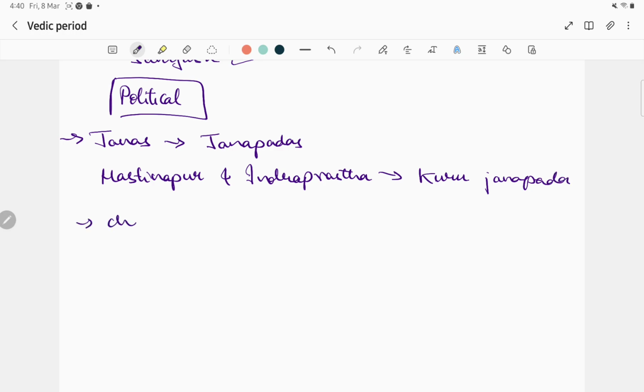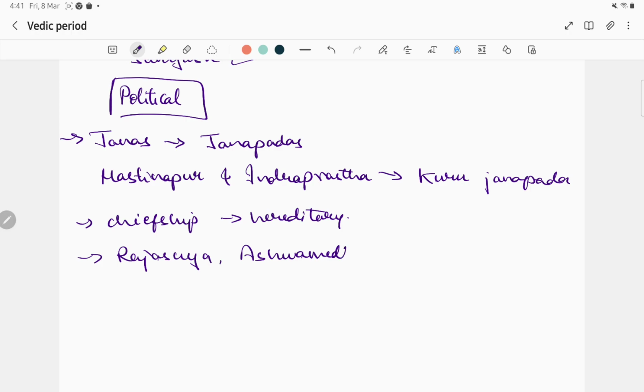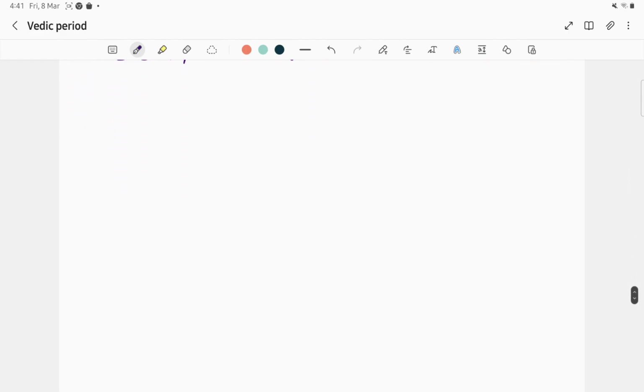Also the chiefship became hereditary, and it became a prestigious one. Kings started performing Rajasuya and Ashwamedha sacrifices, and the Sabha and Samiti, which we saw, started losing their prominence during the later Vedic, and women's status, as I told, started degrading. So this is about the political system.